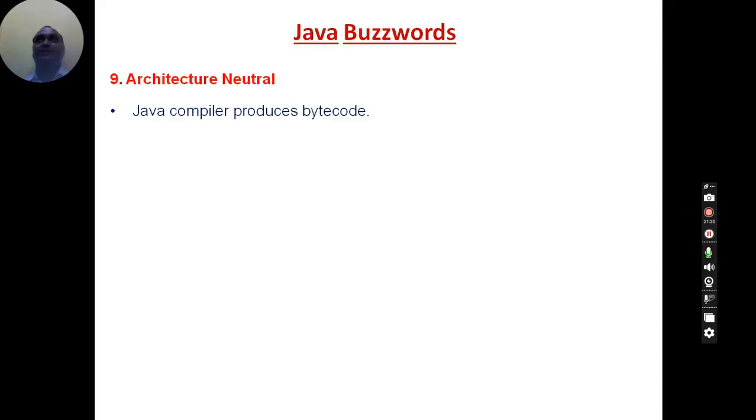In C or C++, on a 16-bit computer an integer is 16 bits, means 2 bytes. On a 32-bit processor the integer occupies 32 bits, that is 4 bytes of space in memory. But it is not like that in Java. On all machines the integer size is the same, 4 bytes.